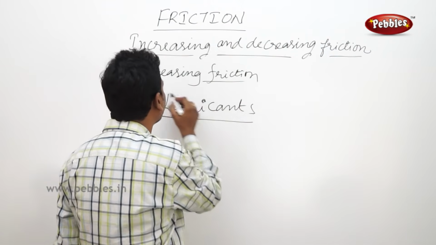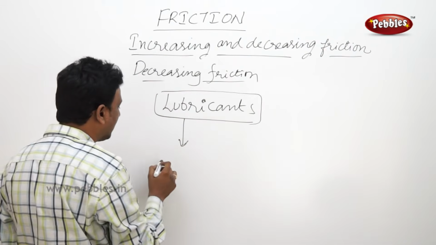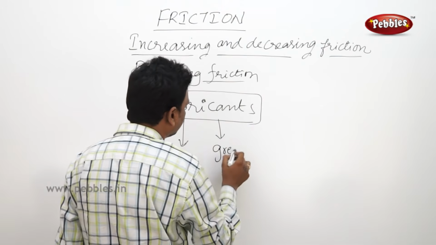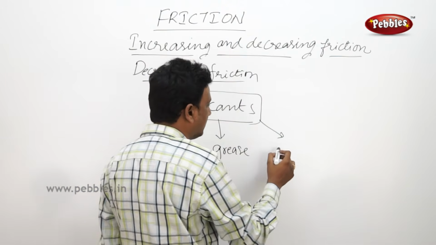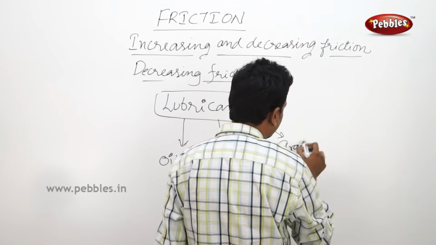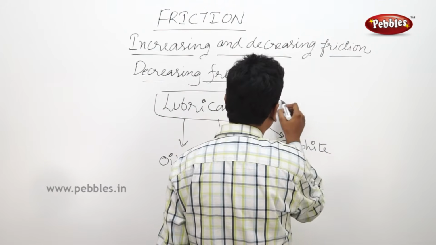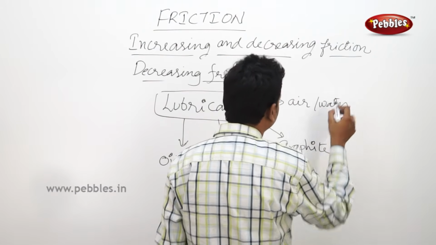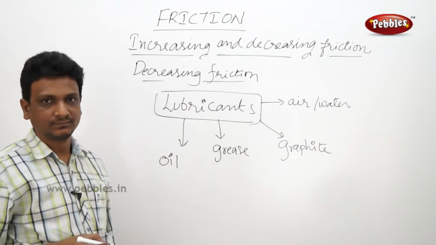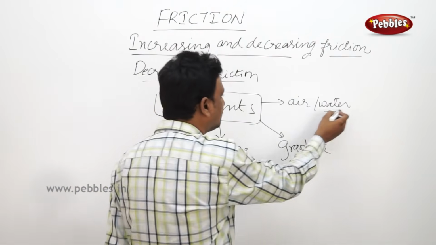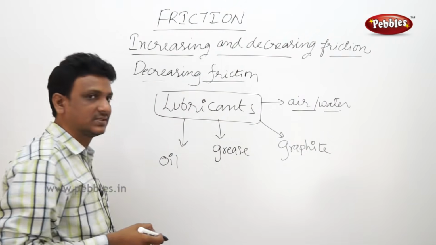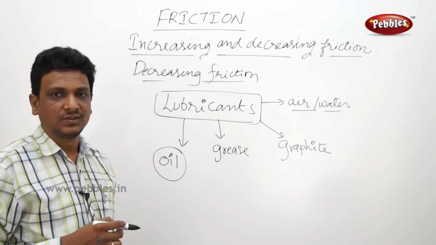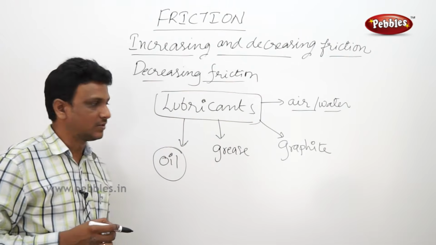Lubricants. A lubricant can be either oil or grease or graphite or air or water. Anything. But in rare cases, water and air are used. Generally, in most of the cases, oil is used. So why is oil or grease used as a lubricant?